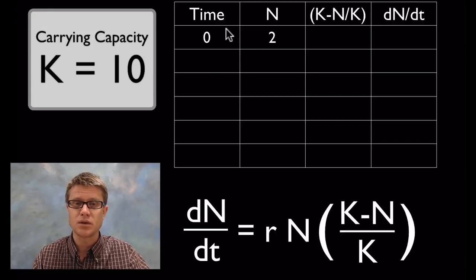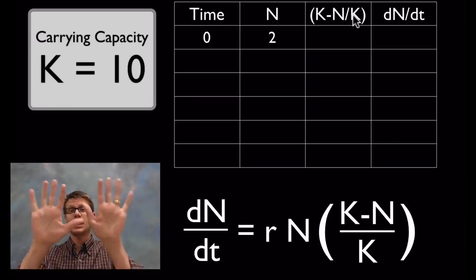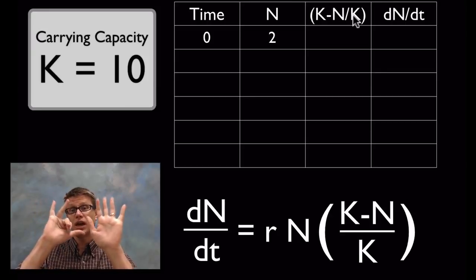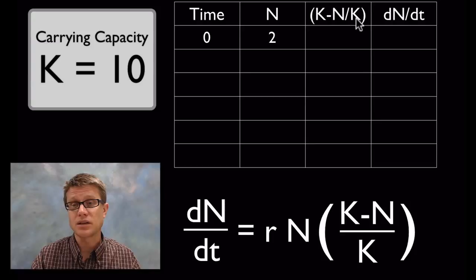Let's watch what happens. And so we start with 2 rabbits. And so I'm going to show you what's in the parentheses here. We're going to have K minus N divided by K. Well, what's K? What's our carrying capacity? That's 10. Minus N, so that's minus 2. So we're going to have 8. And then what's our carrying capacity? It's 10.